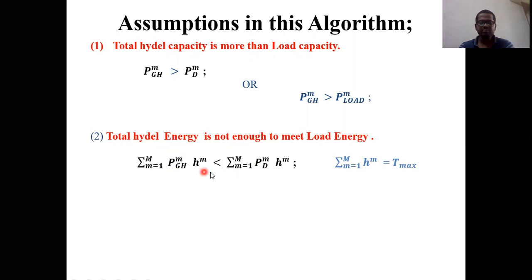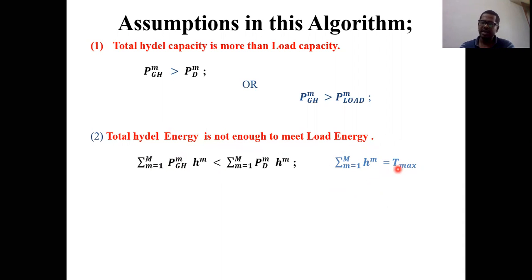So that's why we need to assume this point: total hydel energy is not enough to meet the load energy. And coming to this point, as I already told you, this is the total time. M is the number of hours in that particular mth interval. When we consider all the intervals and add all the time, you will get the total time.